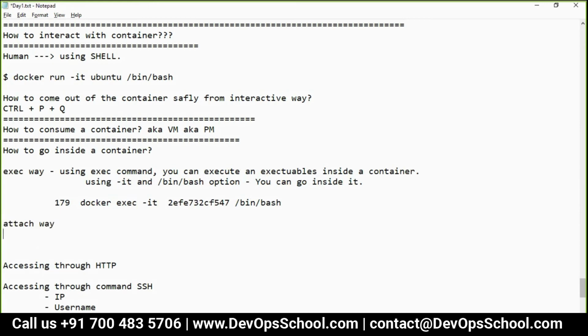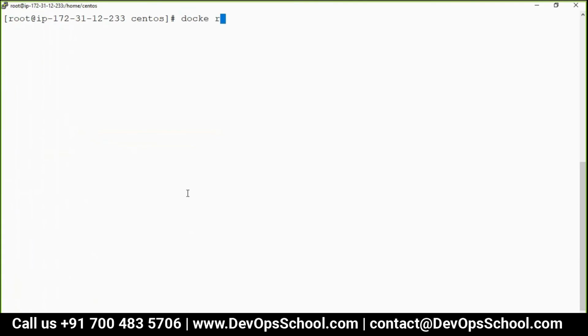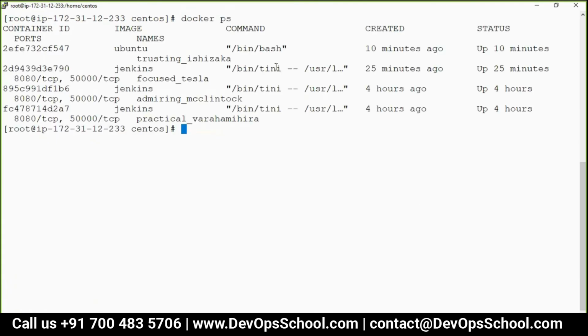So attach basically helps you to get attached to PID 1. That's all. It's very simple. Whenever we use attach, it helps you to attach to PID 1. So let me tell you here. Clear the screen. I have two kinds of container. One is Bintini, one is the bin bash.